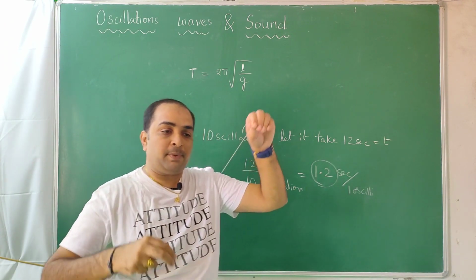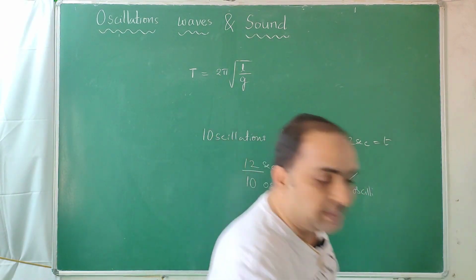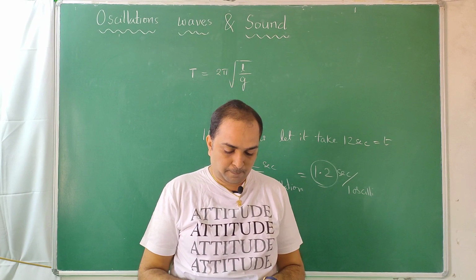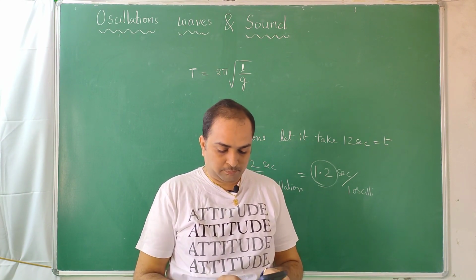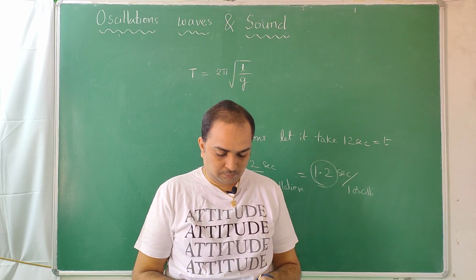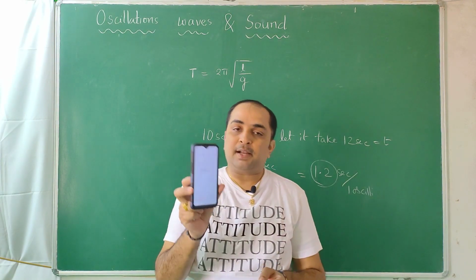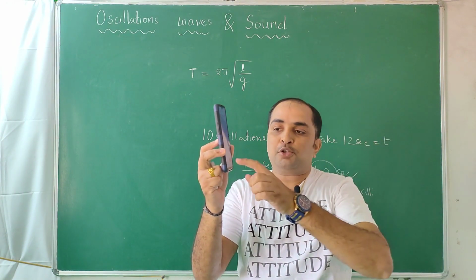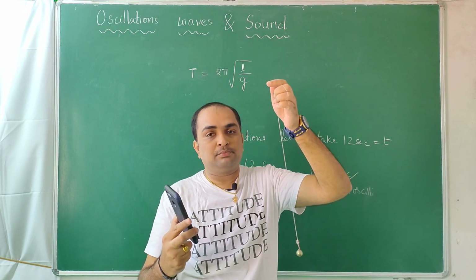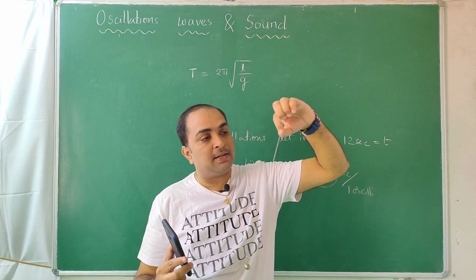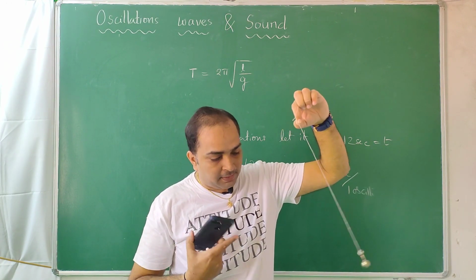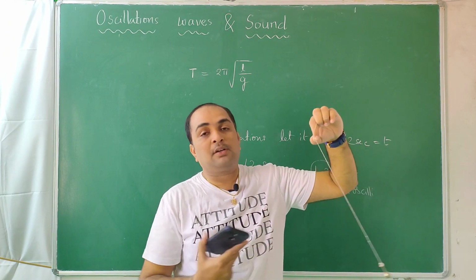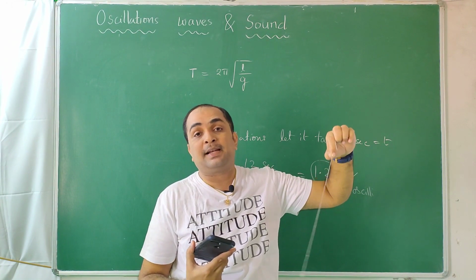Why should we do it like that? Why can't we measure going and coming back? See here, this kind of a watch is called a stopwatch. You can start it, as it goes and comes back, immediately you have to stop it. This may be difficult for you, and moreover we tie this to a cork, and when it is started you have to start your watch. By the time it comes back you have to stop your watch. There will be a lot of error in that. So if you count for 10 oscillations, 20 oscillations, like that, the error gets minimized.